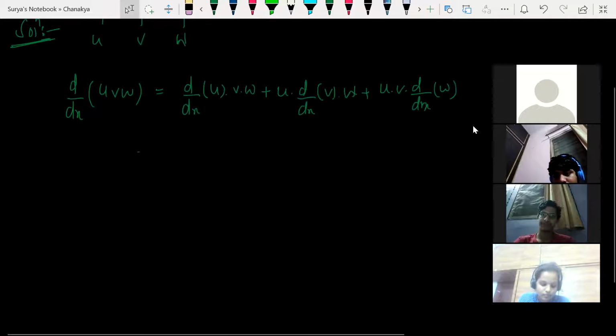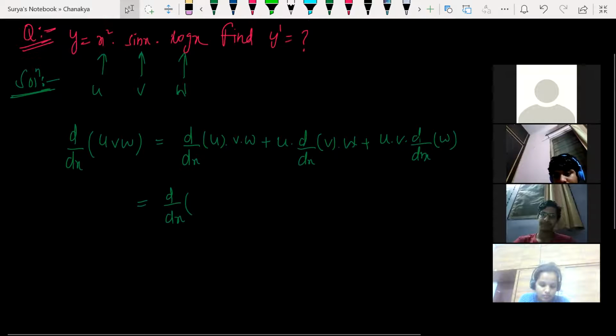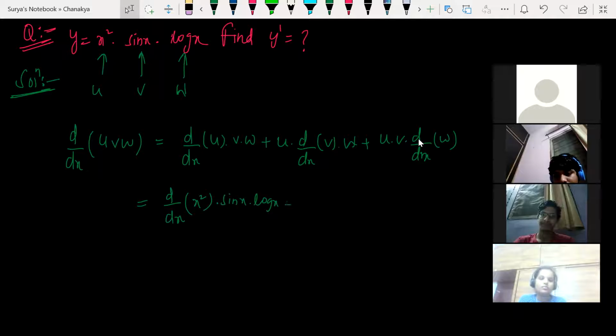All right, so d by dx of... what is u here? X square. Into v, what is v here? Sin x. Into w, what is w? Log x. Look at this, I'm just doing this as it is, writing in place of v and in place of w.